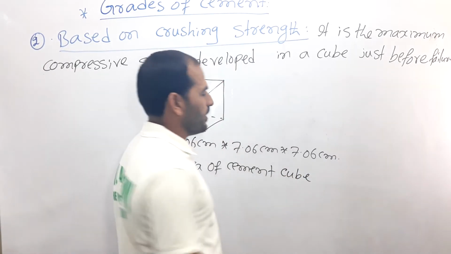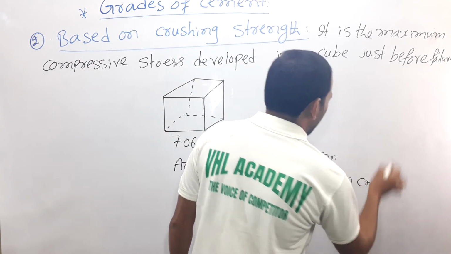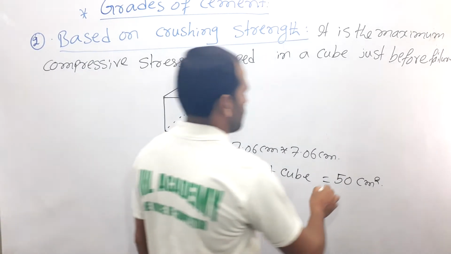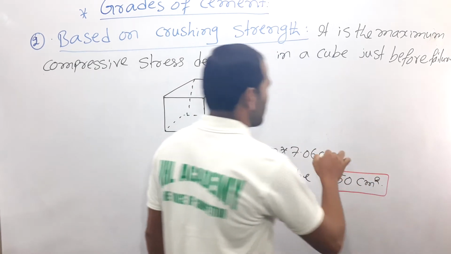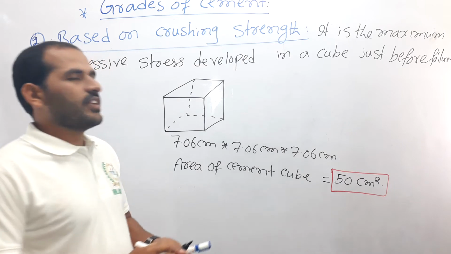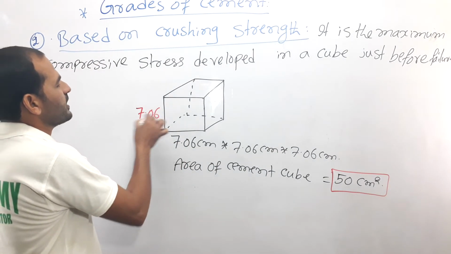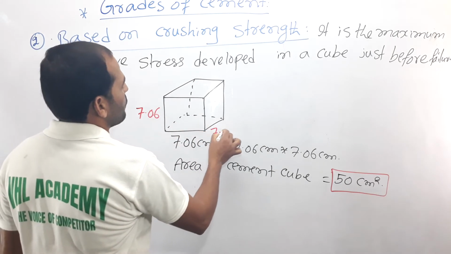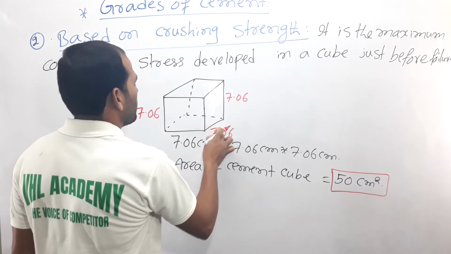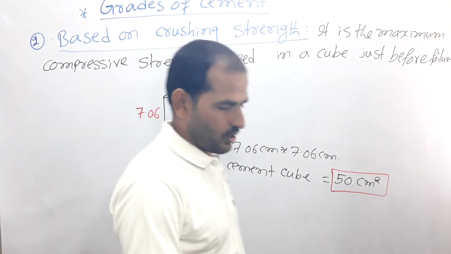The area of the cement cube is 50 centimeter square. This is also one of the previous examination questions. The dimension of the cement cube is 7.06 into 7.06 centimeters, right?